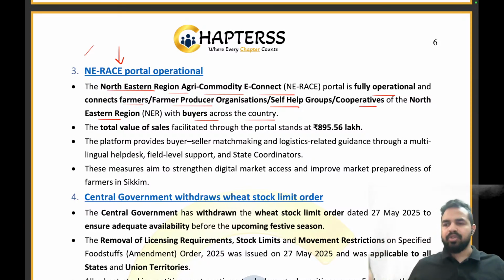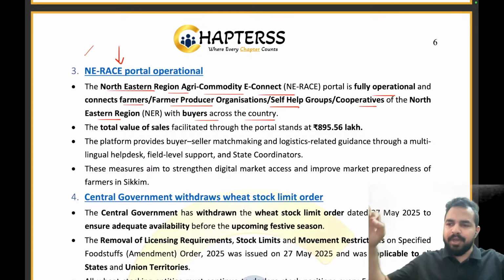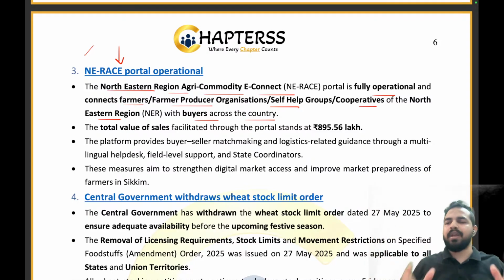Let's just connect. So from any part of the country, people will be able to connect with these crop producers and purchase the produce. Clear? And this portal will also provide logistic help to the crop producers and buyers for the proper transfer of the crops.